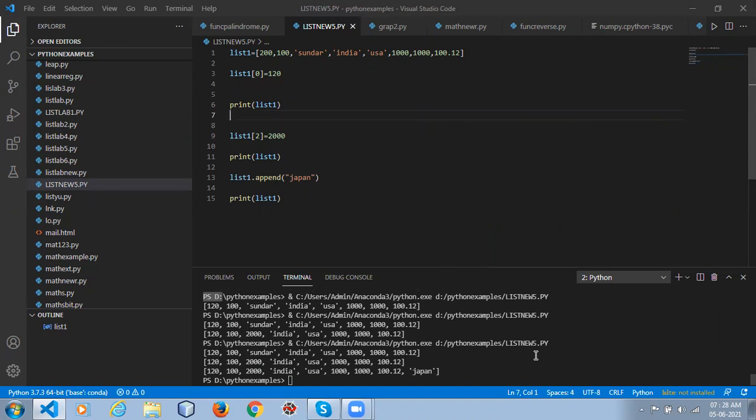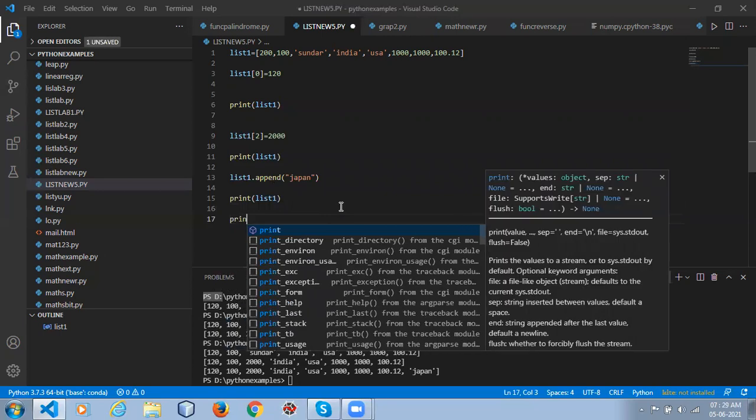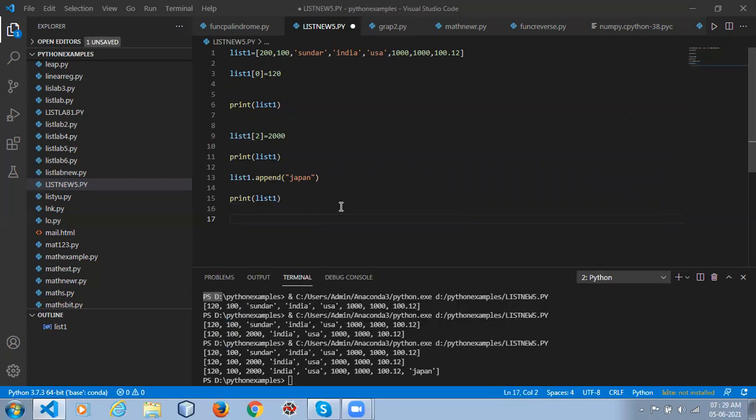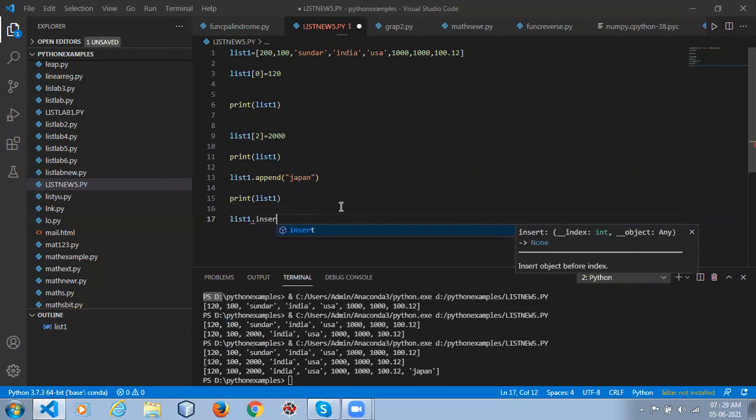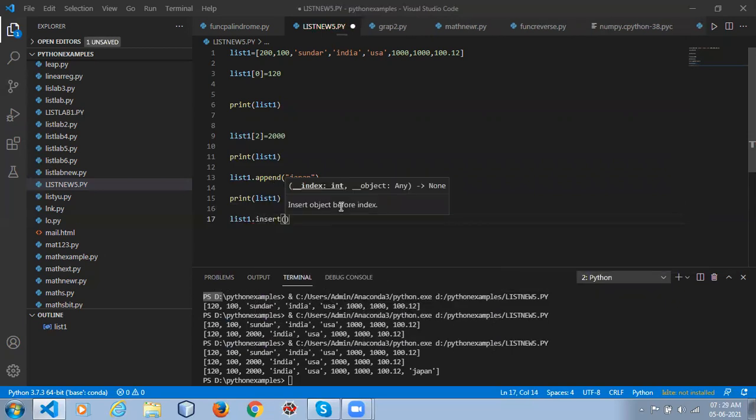If you want to insert, you can use insert. Suppose I want to insert something between India and USA. The method is insert. I'll put index 4, and I want to add Singapore.